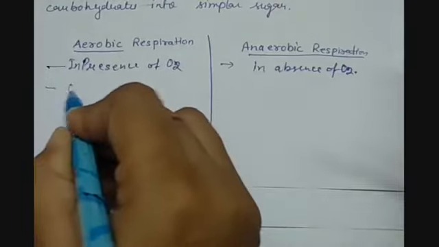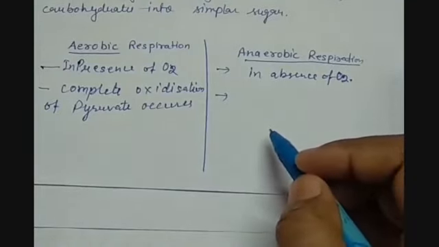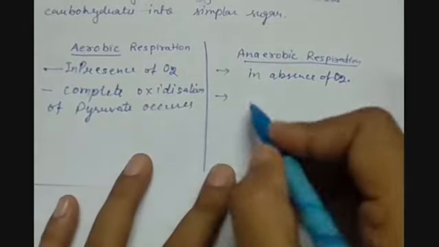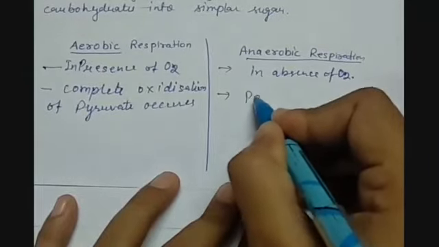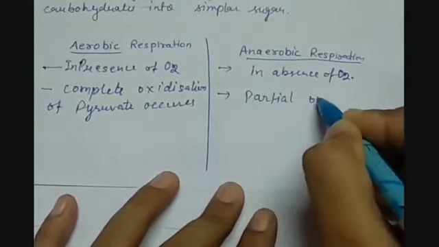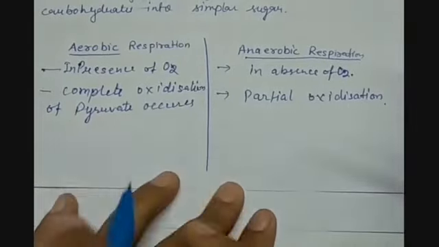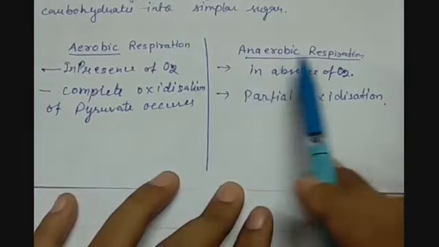In anaerobic respiration, the pyruvate is not getting finally oxidized. It will obtain either some intermediate 3 molecule or 2 molecule state. So that is called partial oxidization. So in aerobic respiration, complete oxidization occurs, whereas in anaerobic respiration, partial oxidization occurs.